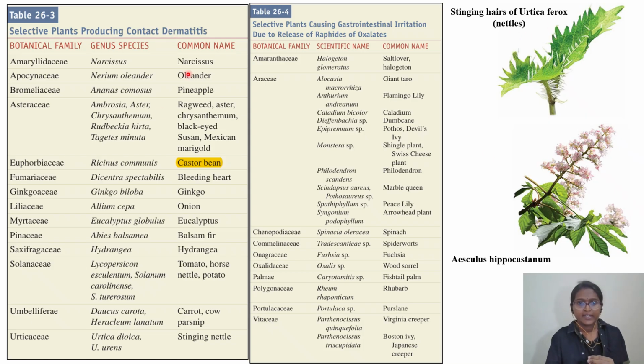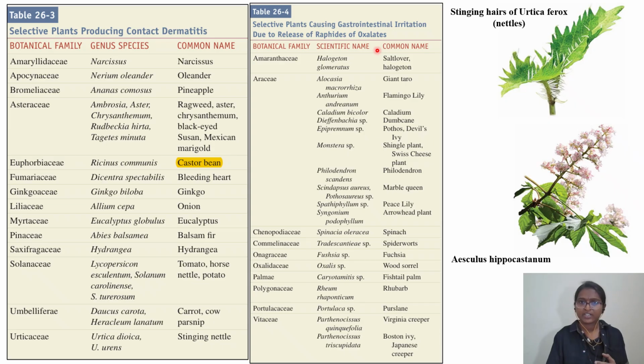Okay, then table 26.4 is about selective plants causing GI irritation once they are consumed. How are they causing stomach GI irritation? Because these plants release raphides and oxalates, particularly in the case of cattle. Grazing animals will be there, no? They will be eating, cow, buffalo, sheep. These grazing animals, cattle. In that also, human beings, when they consume green leafy vegetables like that, they'll cause raphides and oxalates. So what are the examples we will see?